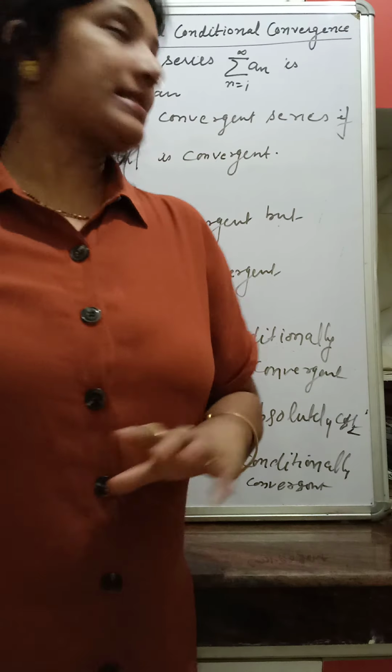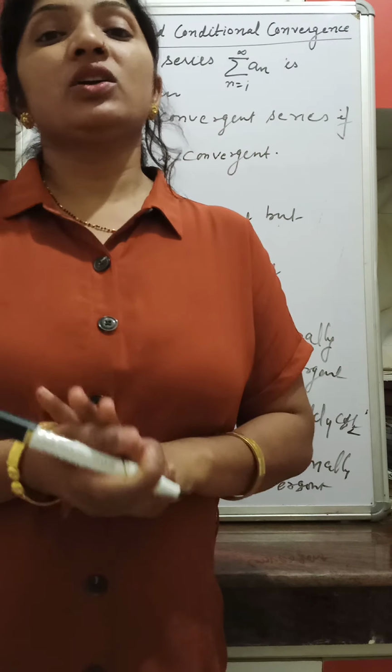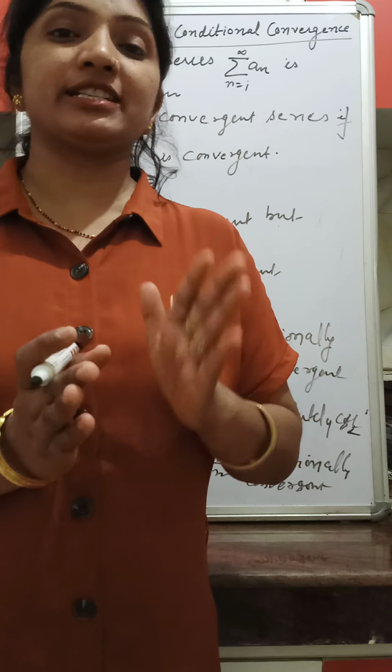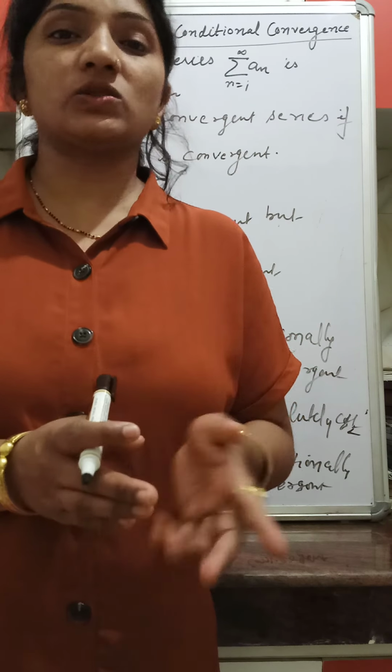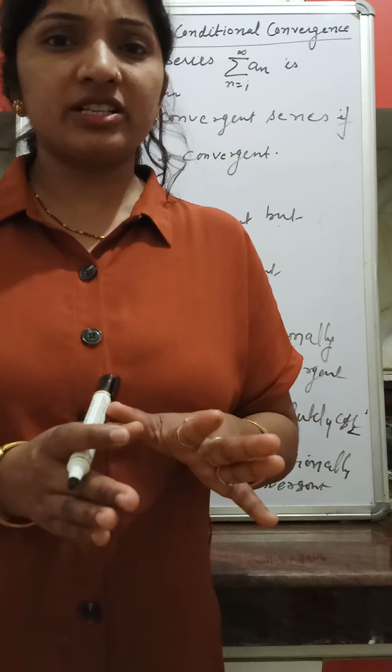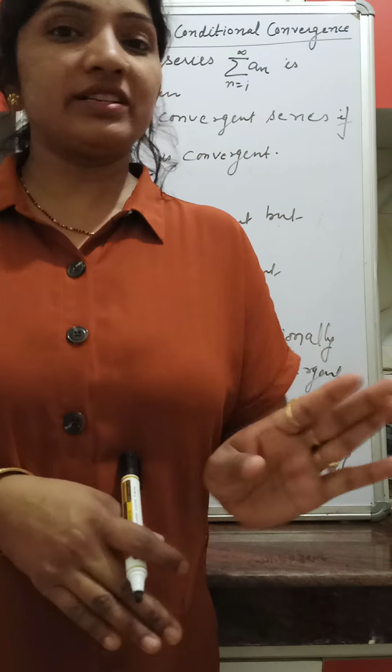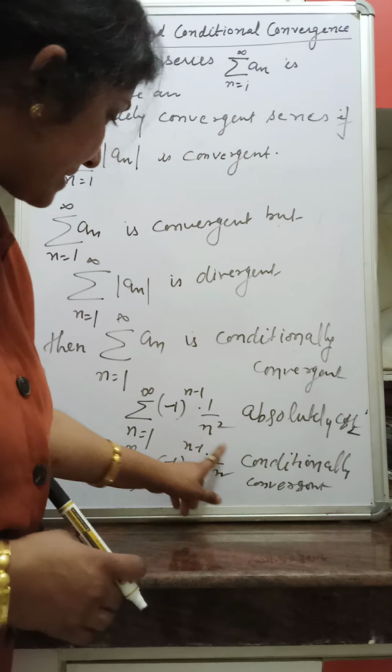So next we have one theorem. We shall prove a theorem that every absolutely convergent series is also convergent. Is the converse true? If not, give an example. Okay. The converse is not true, as I have given this example.